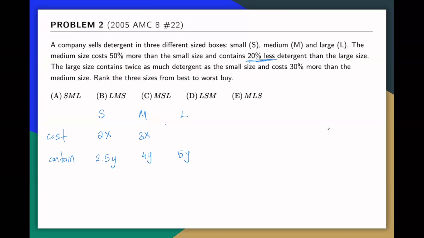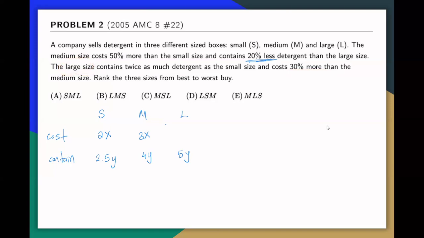And the large size costs 30% more than the medium one. Okay, so the medium size costs 3x. If you take 30% of 3, which is going to be 0.9, so 3.9 should be the larger size in terms of cost.